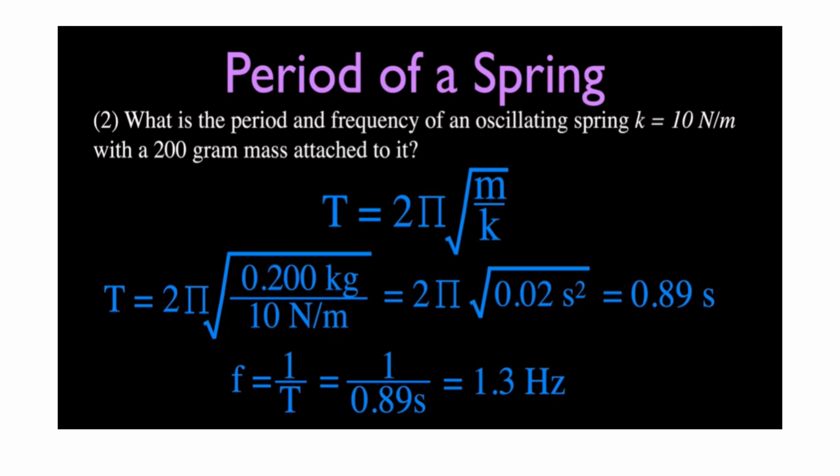Substituting the value of m equal to 200 gram, which on conversion to kg becomes 0.2 kg, and k equal to 10 Newton per meter, we get T equal to 0.89 seconds, and the frequency, which is 1 by T, gives us an answer of 1.3 Hertz.